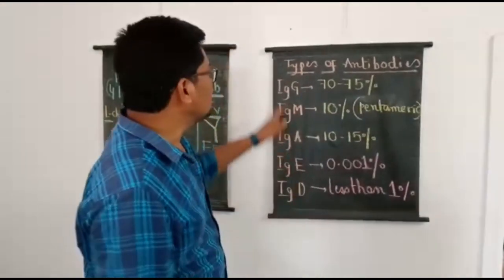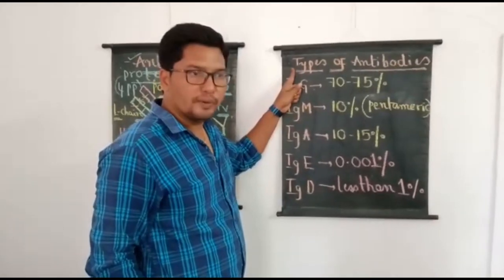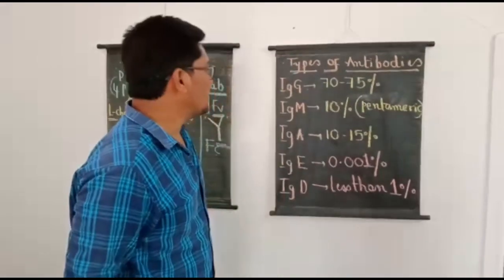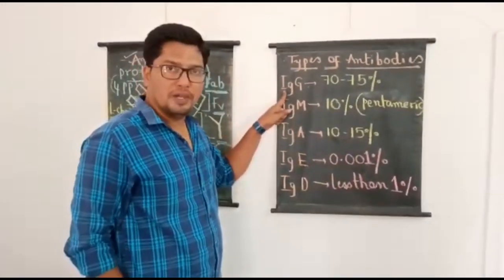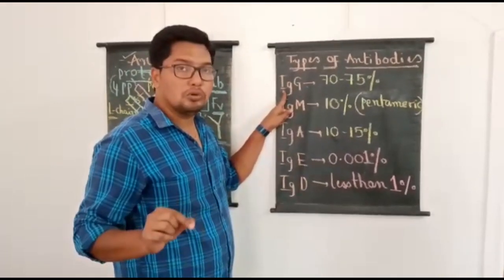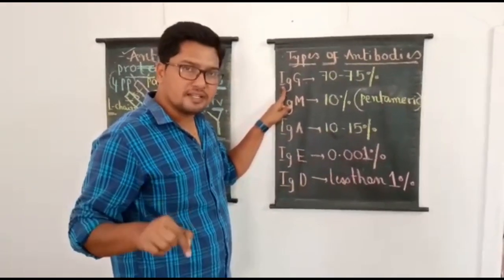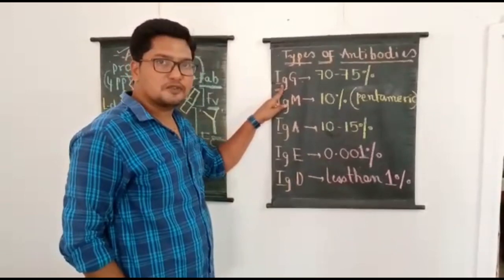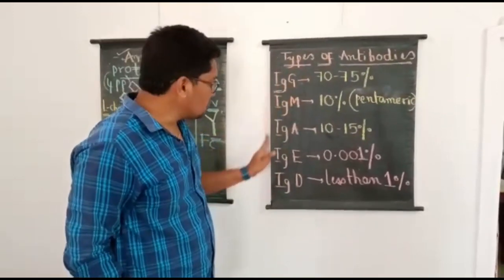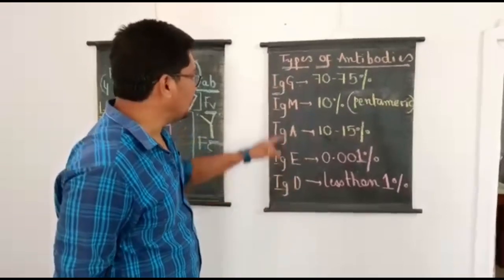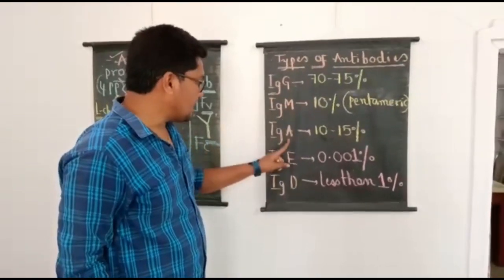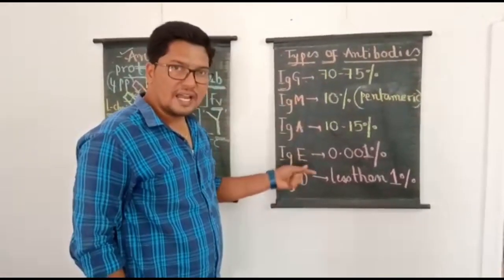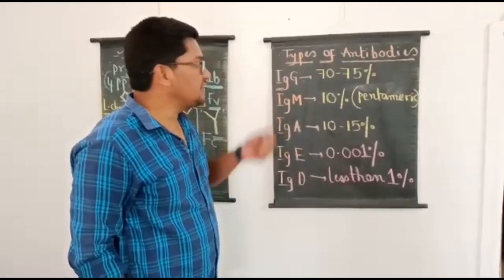Now let us look into the types of antibodies present in humans. In the human body, totally 5 types of antibodies are present. If you remember, I already told you antibody is otherwise called immunoglobulin because chemically they are globulins, they offer us immunity. So that's why we represent antibody as Ig. Ig stands for immunoglobulin. So in humans, totally 5 types of antibodies are present, namely IgG, IgM, IgA, IgE and IgD.